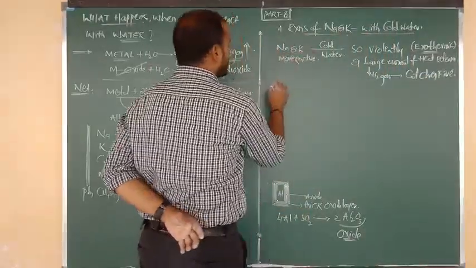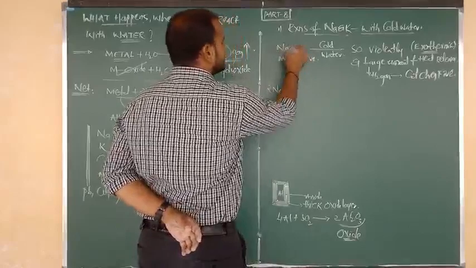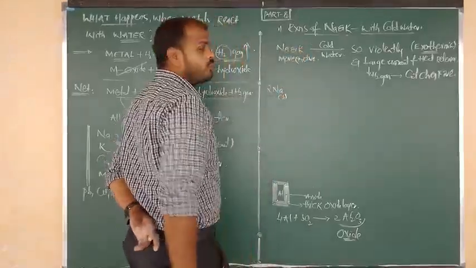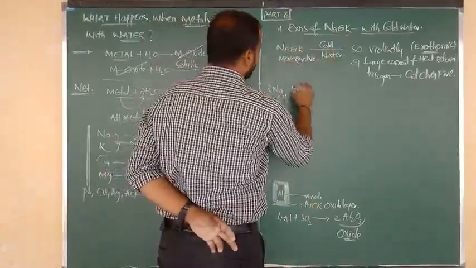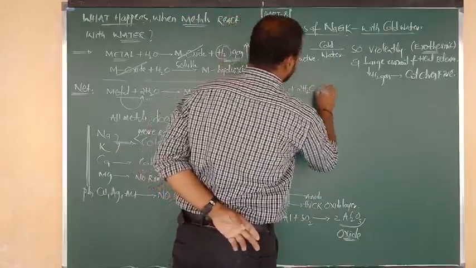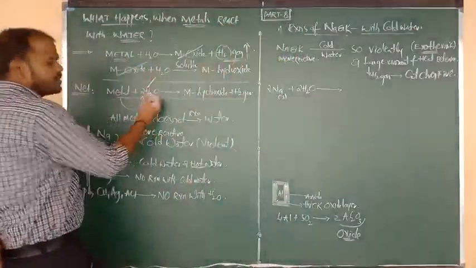Here the metal is sodium. Suppose it undergoes reaction with cold water: 2 moles of sodium react with 2 moles of H2O. How many moles of water do you require? 2 moles.